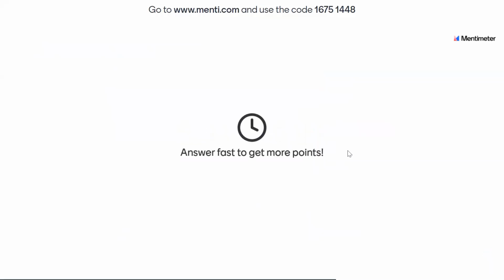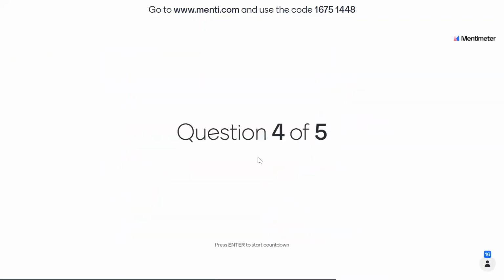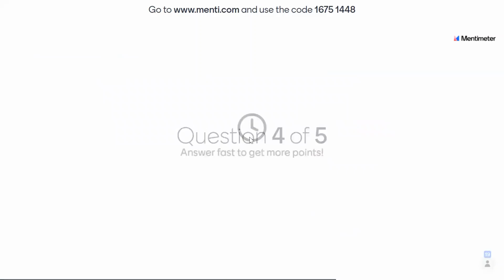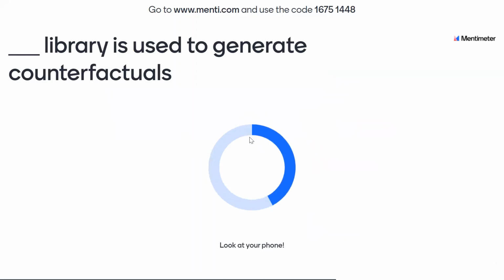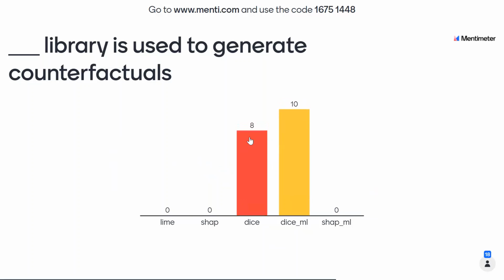Second last question. So actually it is dice underscore ml. In the code, you can see that we are importing dice underscore ml.